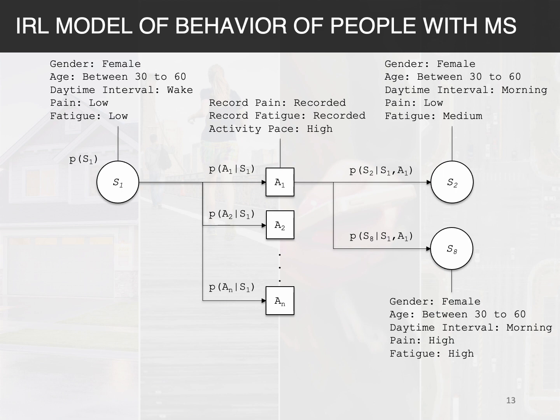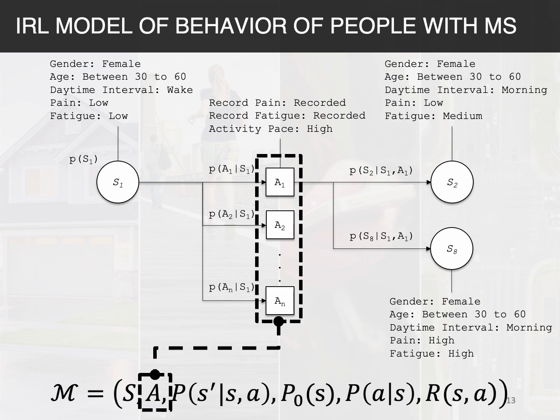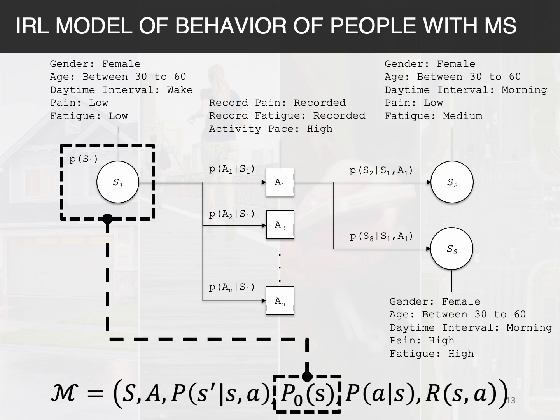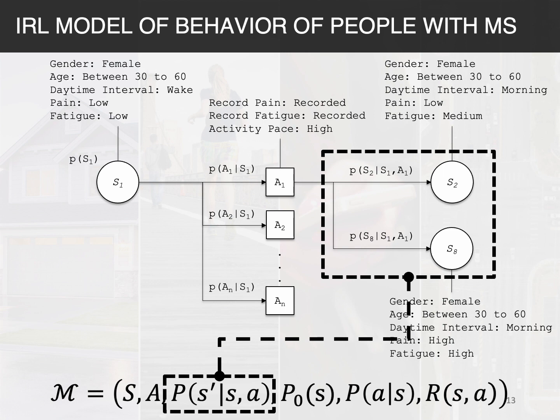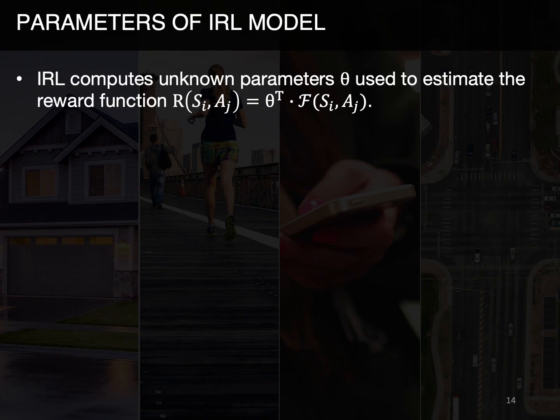And then we can use such behavior instances to estimate parameters of a probabilistic model of human behavior. We can express this model as a Markov decision process where the states represent our situations, actions people with MS can take, the probabilities that a state starts a behavior instance, the state transition probabilities both estimated using a Bayesian network, and finally probabilities of actions given situations, which we estimate using an IRL algorithm by relating those probabilities to the reward function we are trying to recover from the data.